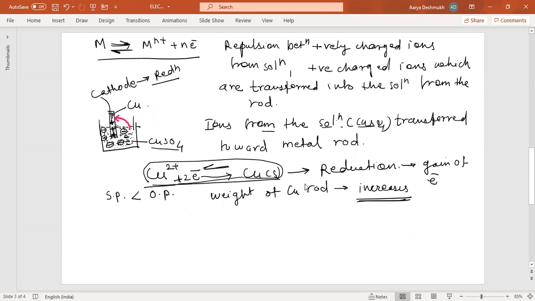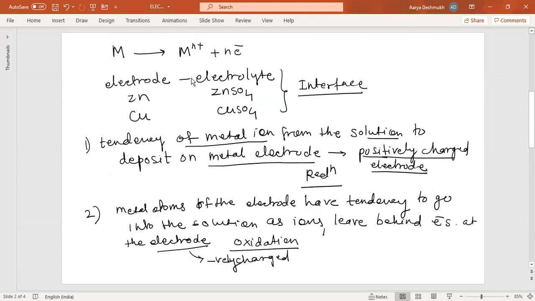You just remember here, the weight of the copper rod will increase, and in case of the anode, the weight of that zinc rod will decrease. So in case of this electrolyte interface, we have taken the electrode as zinc and the electrolyte as zinc sulfate. The electrode we have taken is copper and the electrolyte is copper sulfate.